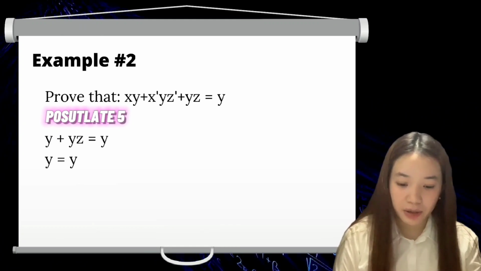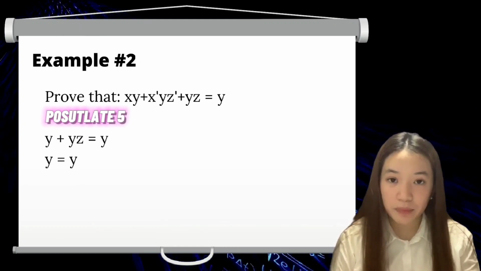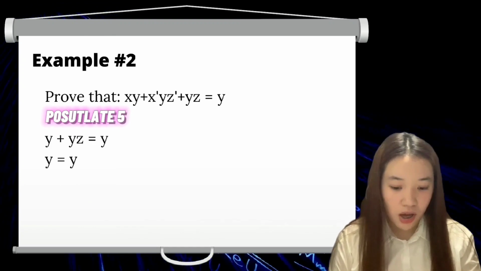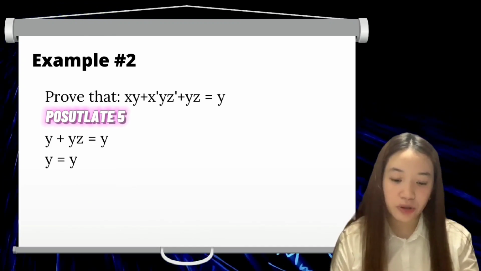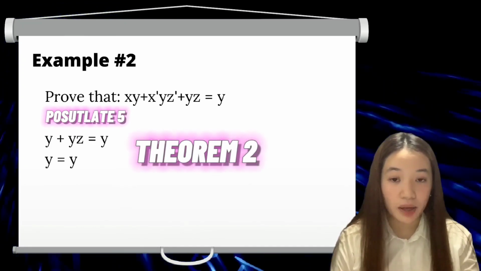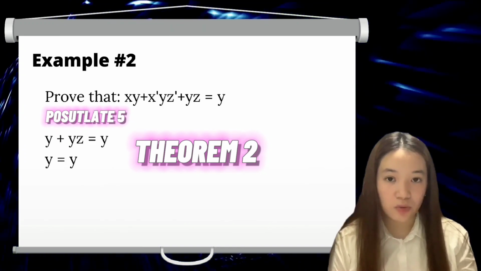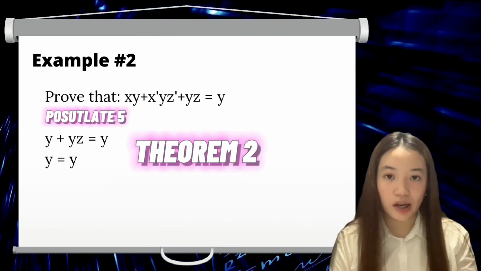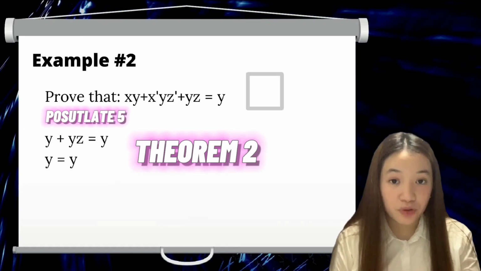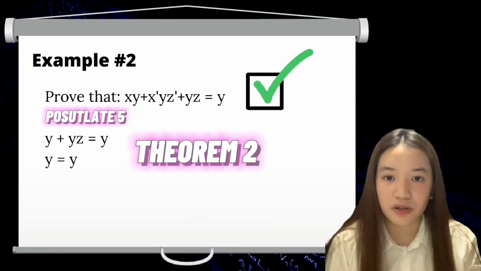Or to simplify it more, y plus 1 plus z is equals to y. As we can see here, we can apply the theorem 2. It says that 1 plus x is equals to 1. So as we can see, we can simplify it. So our answer is y. We can prove that this equation is equals to y.